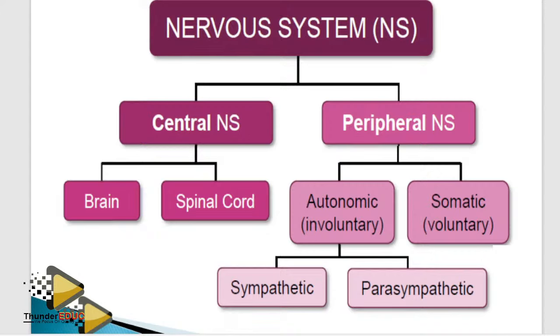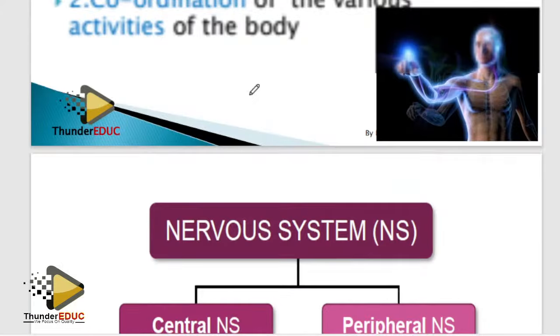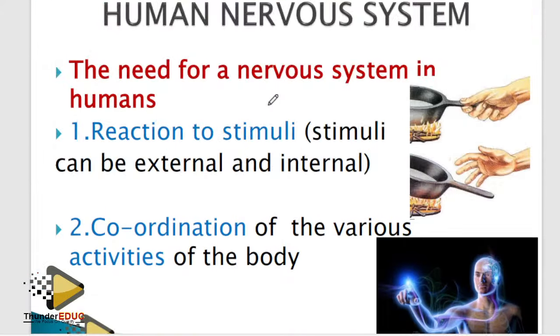All right, let's go to the next topic, that is the nervous system. Let me check something. If you don't hear me, let me know. All right, nervous system. What you need to talk about here is simple: know what is a stimulus, because it's going to confuse you if you don't know what a stimulus is.